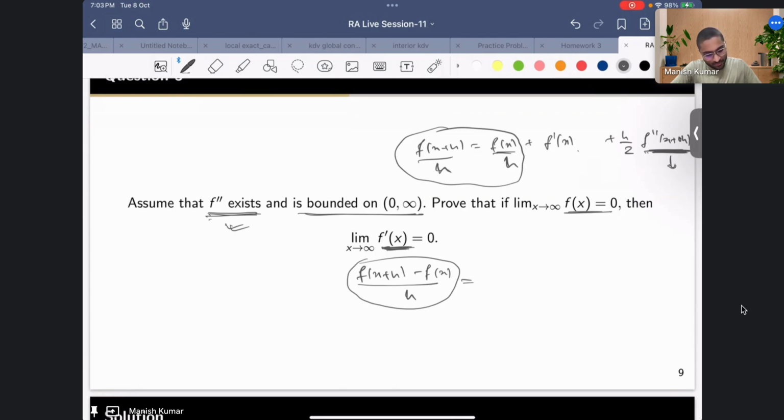This f double prime is given to be bounded. Now for this to be small, you know that if you choose h to be sufficiently small, this is also very small. So for this one, if I choose my x to be very large, this is going to be very small. In this case, if you choose your h to be very small, this whole term will be very small.